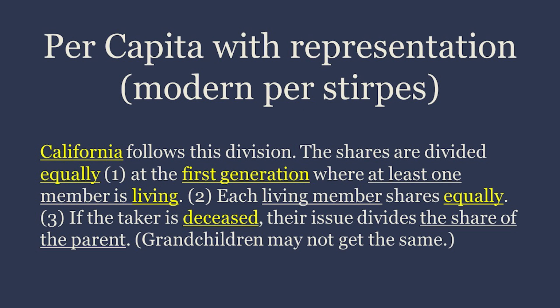Per capita with representation, modern per stirpes. California follows this division. The shares are divided equally: 1, at the first generation where at least one member is living; 2, each living member shares equally; 3, if the taker is deceased, their issue divides the share of the parent.